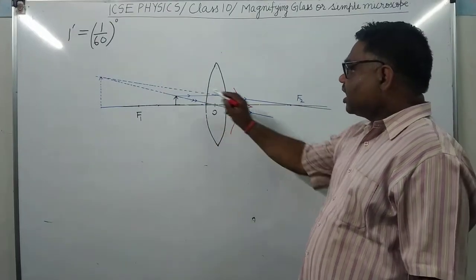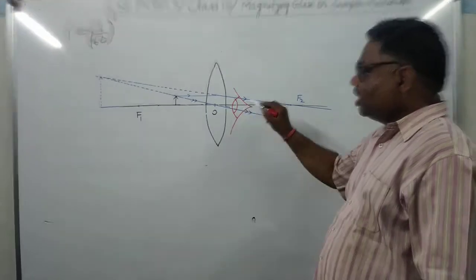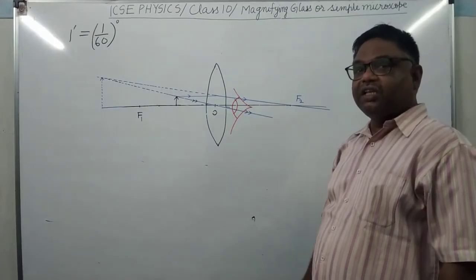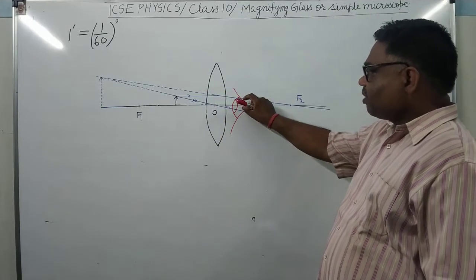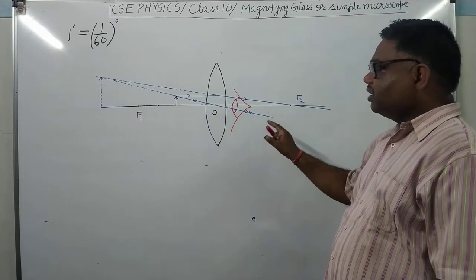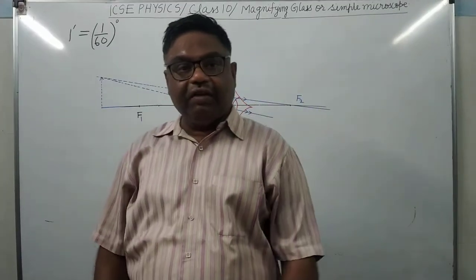Now this image can be seen by the eye when we place the eye behind the lens, meaning on the other side. The diverging rays coming from here will be converged by the eye lens on the retina and we will be able to observe the magnified image.